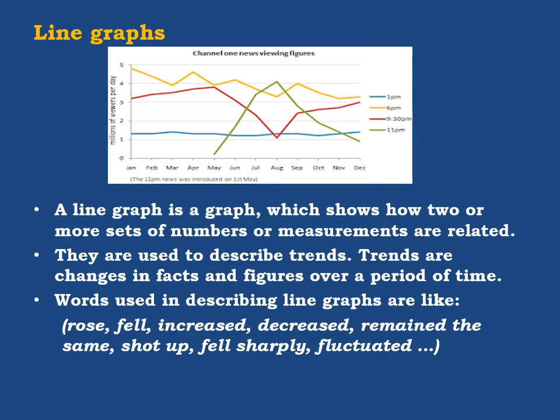Words used in describing line graphs: there are certain words that can be used to describe line graphs like these. These are just samples. Rose, going up; fell, going down; increased, decreased, remained the same. Remained the same means stable. Shot up means goes up or increases, but sharply. Fell sharply. Fluctuated means keeps going up and down, up and down. This is fluctuation.